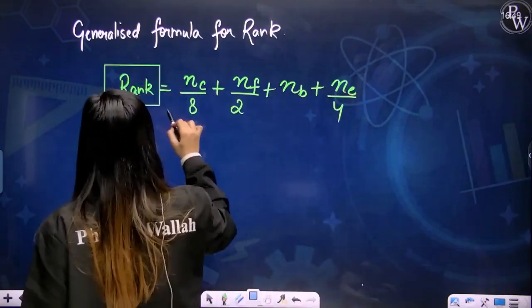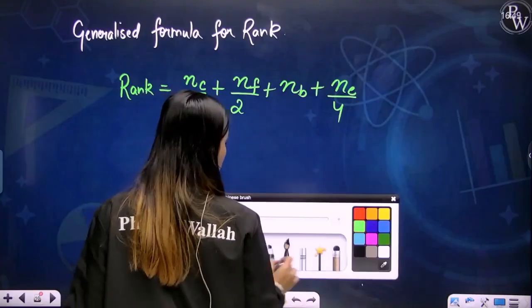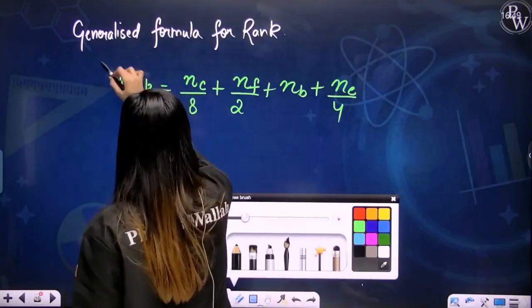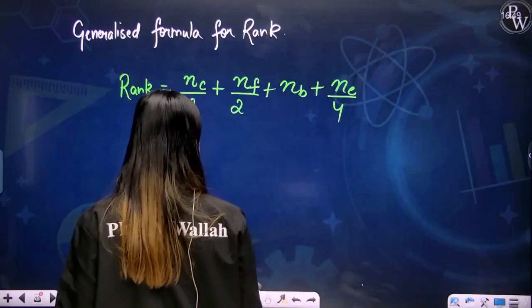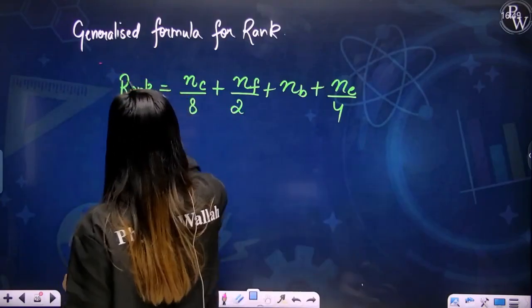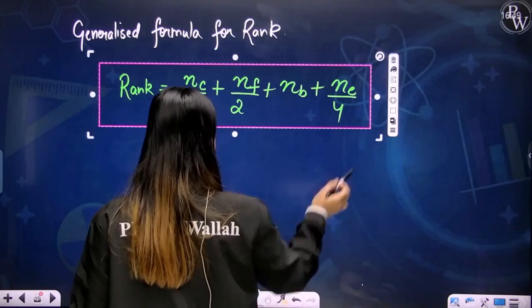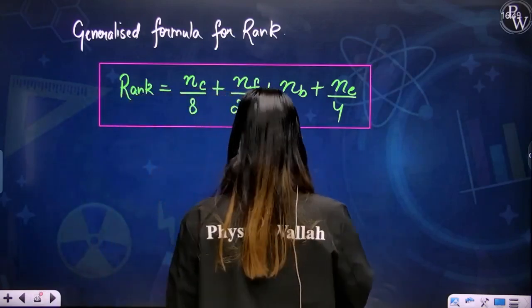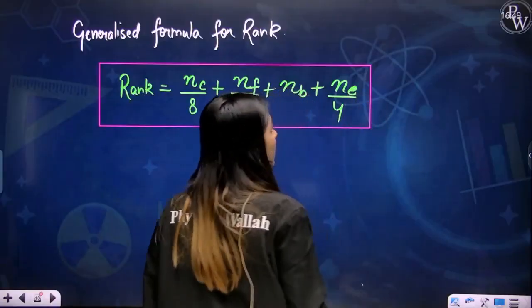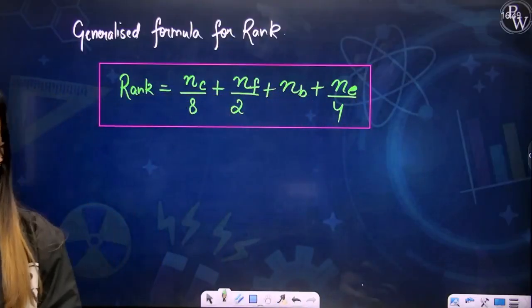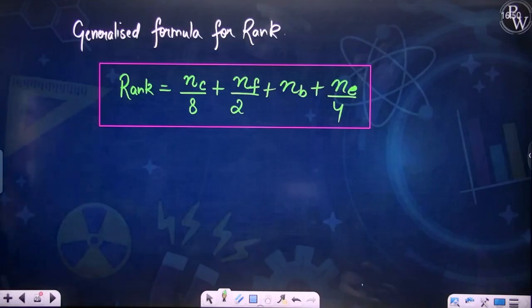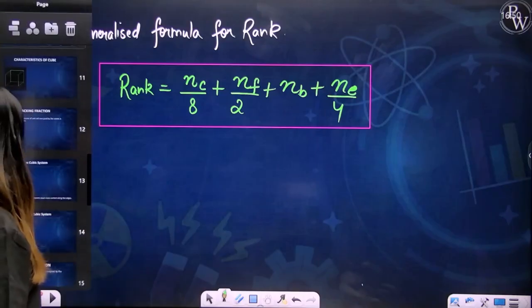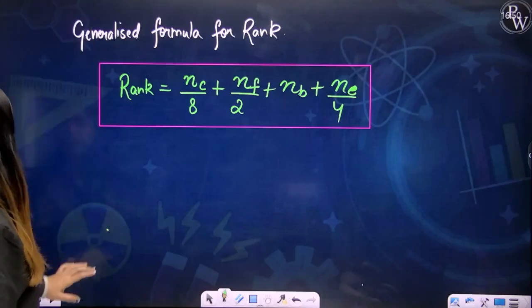This is the generalized formula that you can use for calculating the rank of any unit cell. We'll be using this formula again and again. This is equation E. You can write it down and then we'll move forward.